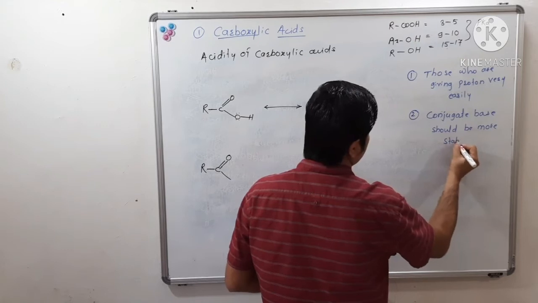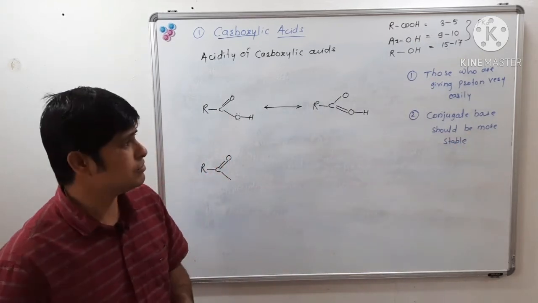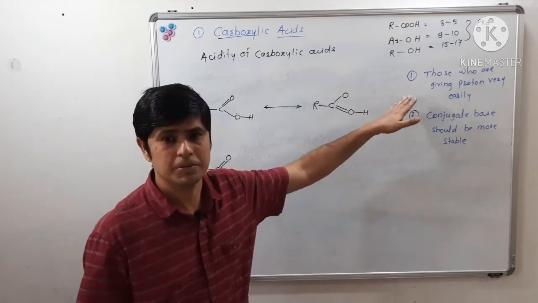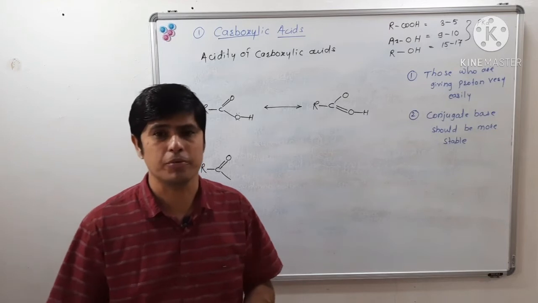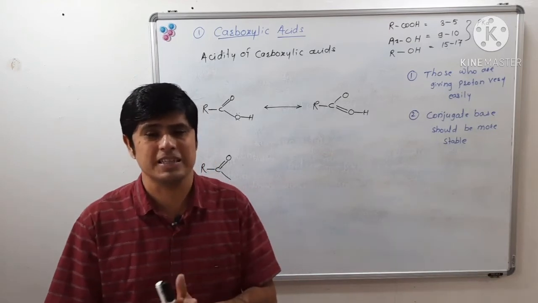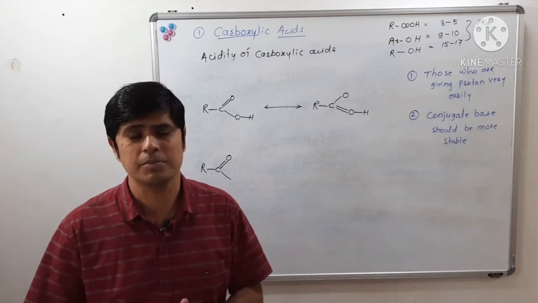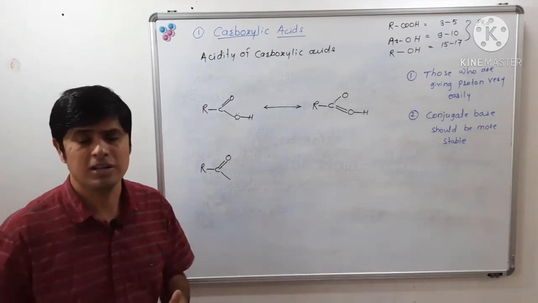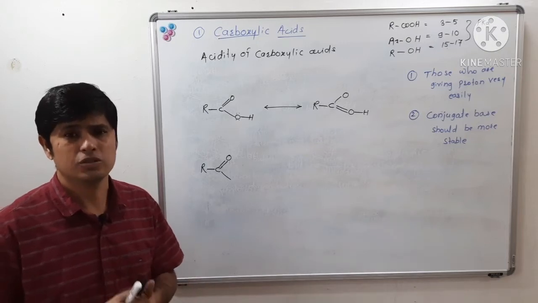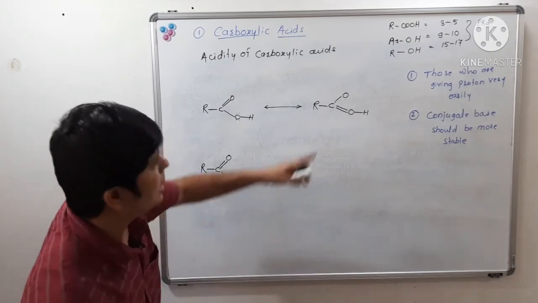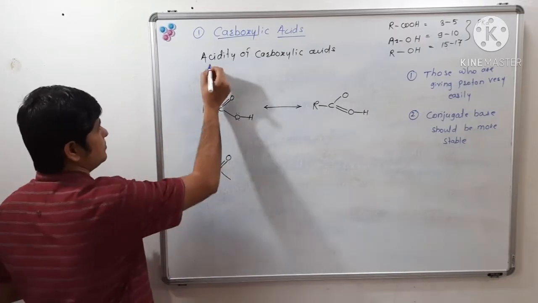If a species gives a proton very easily, and after donation of the proton its conjugate base is more stable, then that species will be a stronger acid. Now let us see the acidity of carboxylic acid.